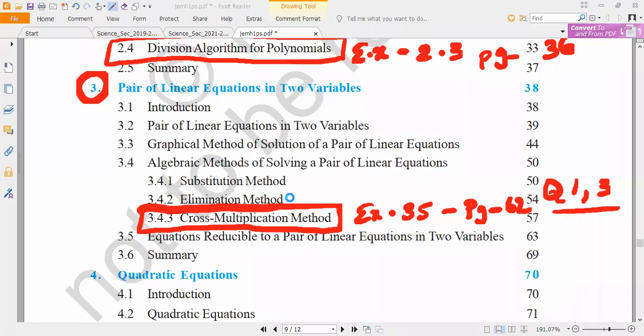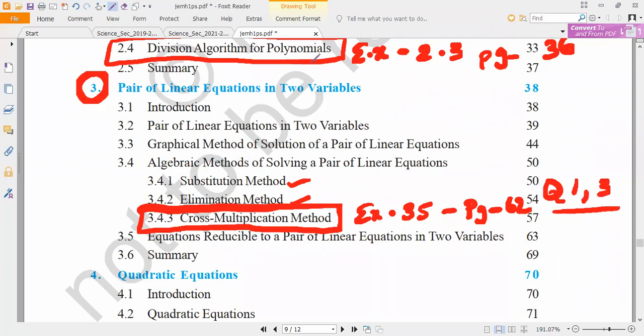Are you clear? For the remaining questions, you have to use any other methods, either the substitution method or the elimination method. That is what I am saying. Only question number 1 and 3 use the cross multiplication method. So that question alone is not there. But remember that you can try these 2 questions also with the substitution method and elimination method.